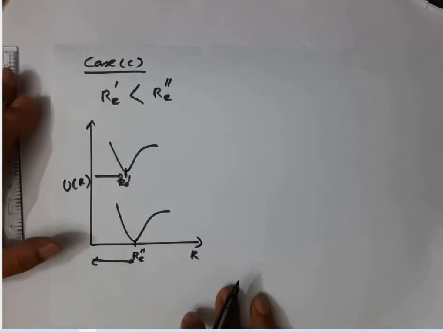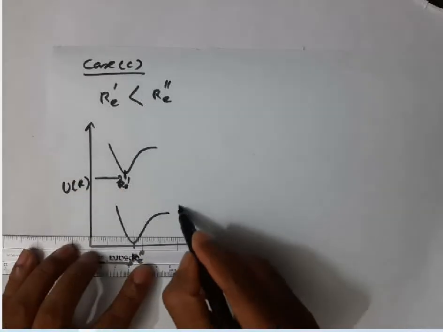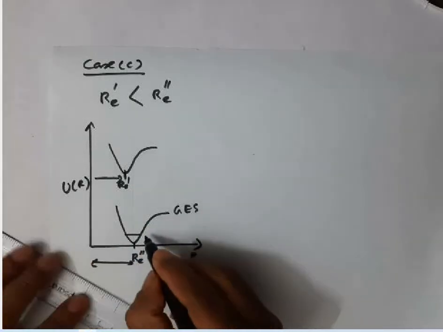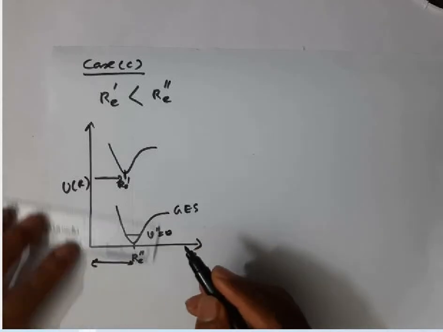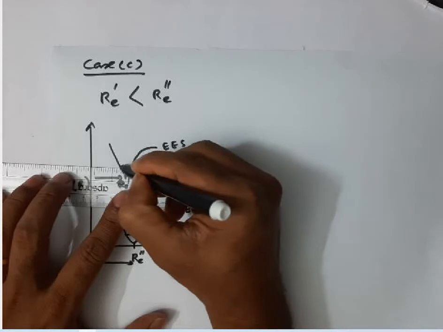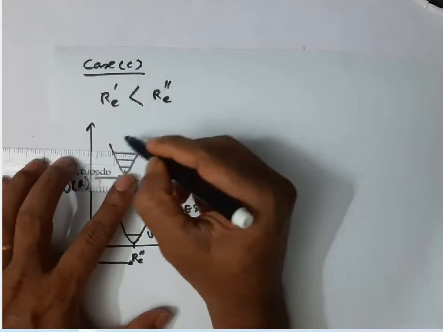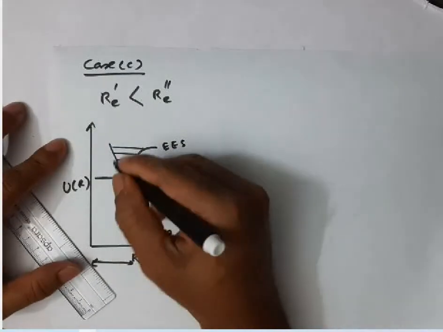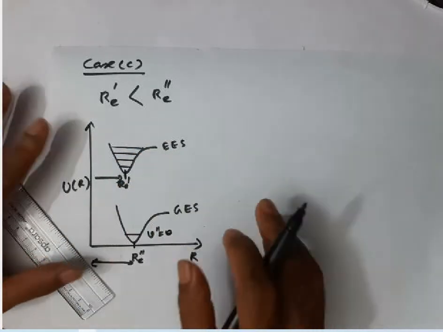Here also, transition always takes place from V double prime 0 of the ground electronic state, at room temperature or at low temperature. Whereas in the excited electronic state, transition occurs to any one of the vibrational states. The probability for all transitions has some value.